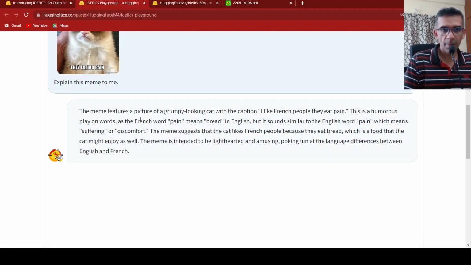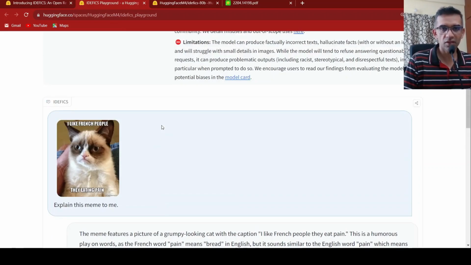This is the output. This meme features a picture of a grumpy looking cat with the caption, I like French people, they eat pain. This is a humorous play on words, as the French word pain means bread in English, but it sounds similar to the English word pain, which means suffering or discomfort. So it gives this explanation for this meme.